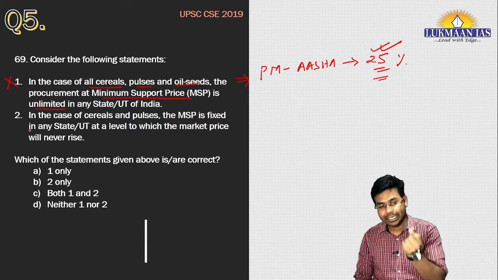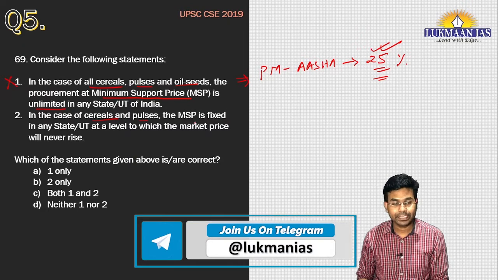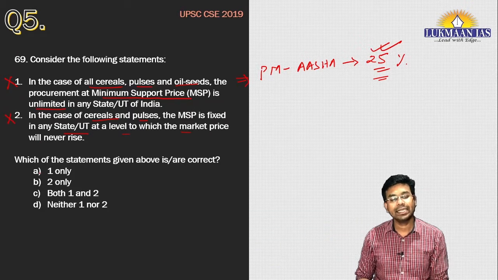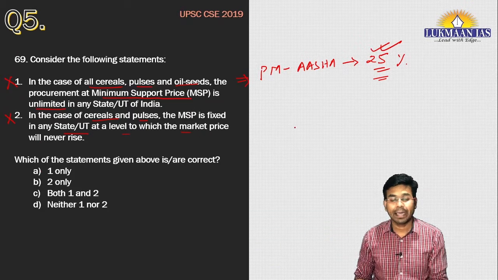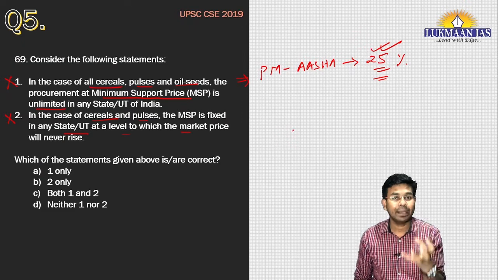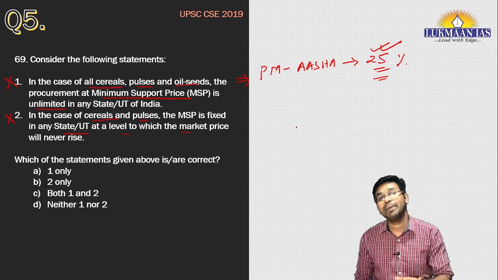If we talk about statement 2, it says in the case of cereals and pulses, the MSP is fixed in any state or UT at a level to which the market price will never rise. This statement is incorrect because the market price is decided by market forces like demand and supply. MSP does not decide the market price.